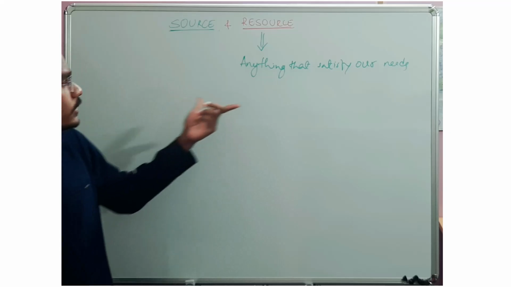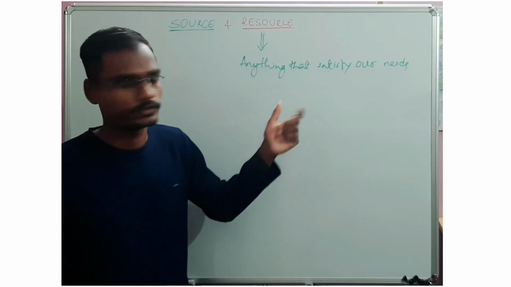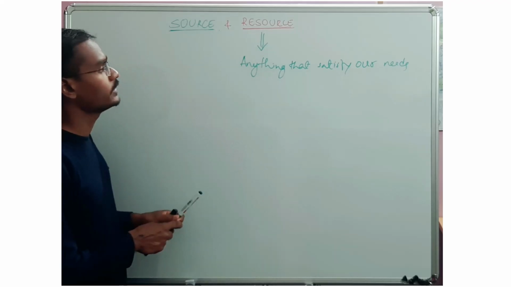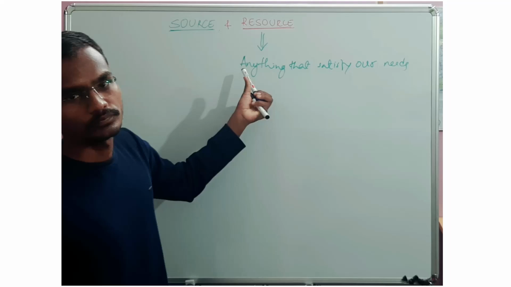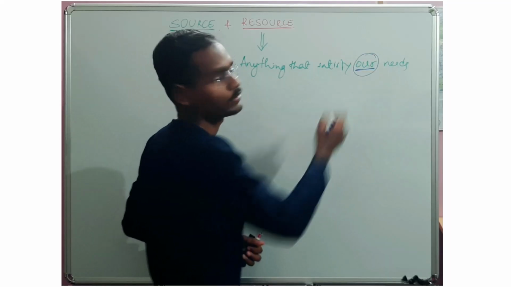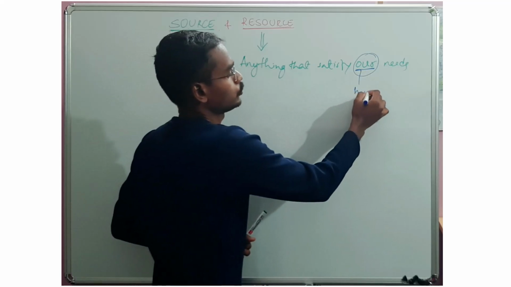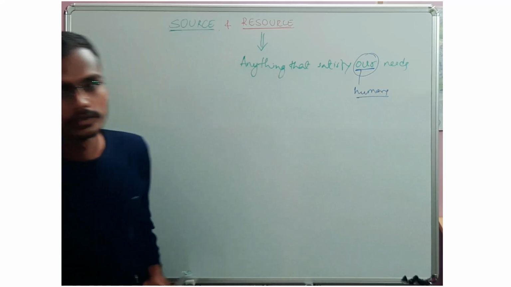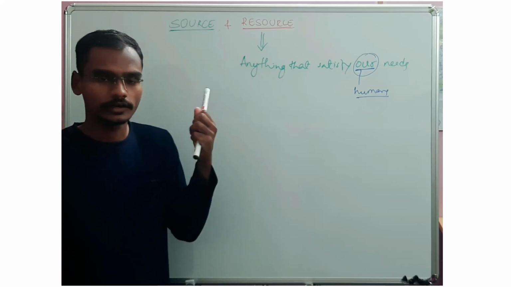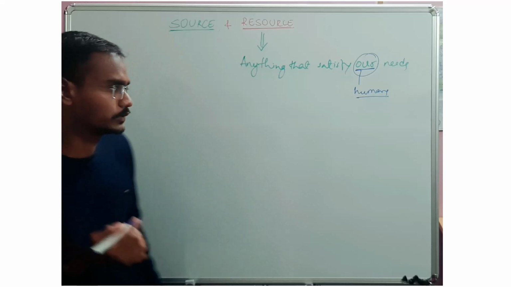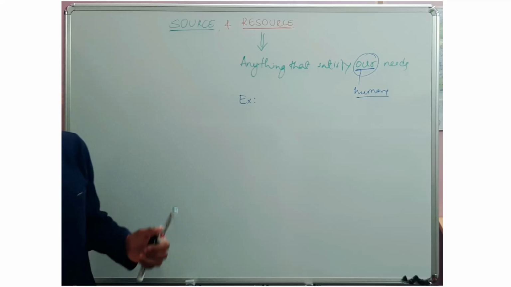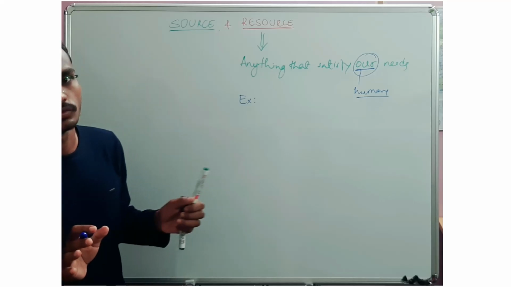First, let's understand the keywords in it. Anything: a resource can be anything that satisfies our needs. Whose needs? Our needs, humans. Just keep this definition in mind. From this we can understand everything about what a resource means. Let's go through each and every example, then you will definitely understand what it means.